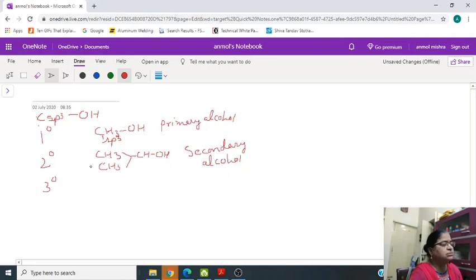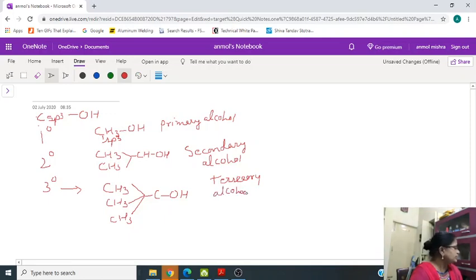Its common name is isopropyl alcohol. And if 3 alkyl groups are present, then it is called tertiary alcohol.